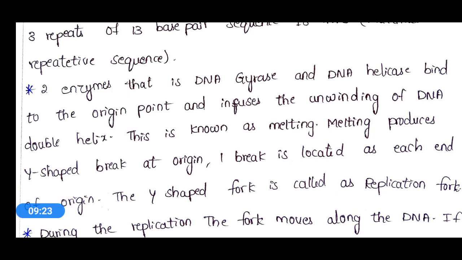That means, after binding of DnaA protein at the origin site, DNA gyrase, that is topoisomerase, and DNA helicase will bind to the origin point and induce the unwinding of the DNA double helix.